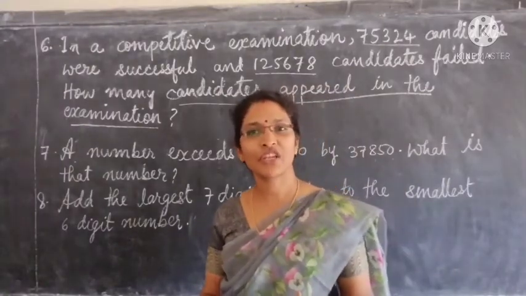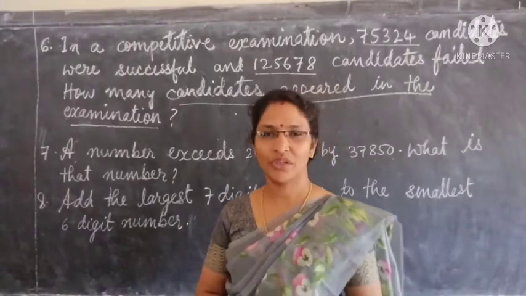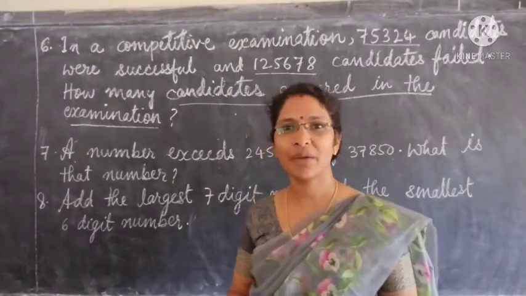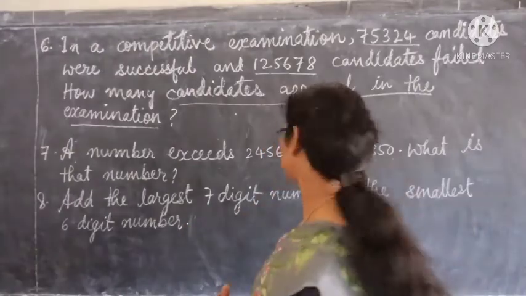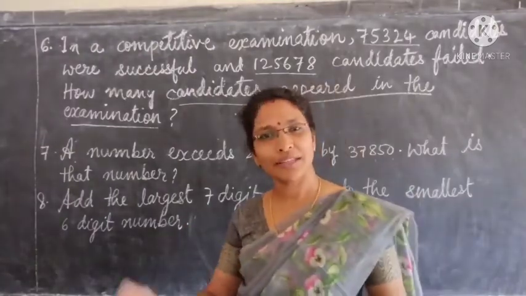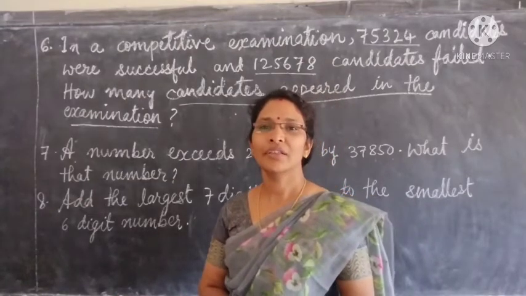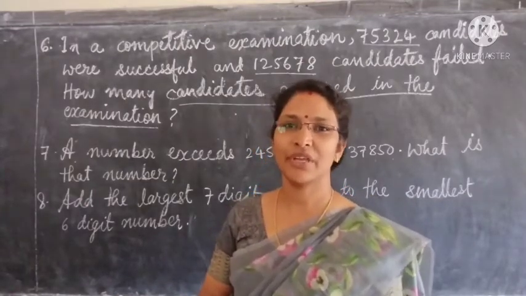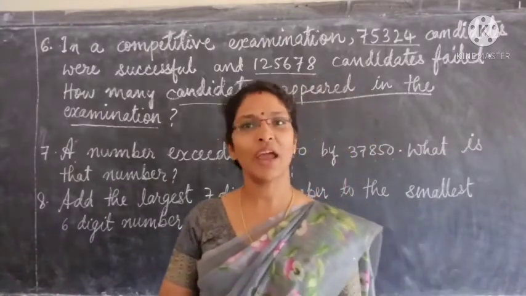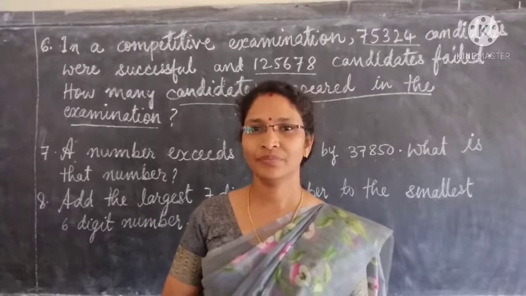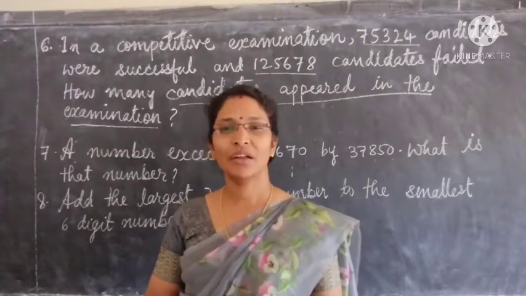Then what will be the first statement? Largest 7-digit number is equal to, and we have to write the largest 7-digit number. Then the second statement will be smallest 6-digit number is equal to, and we have to write that number. Therefore, their sum, for sum is equal to, how can you find out the sum? We have to add both of them. Hope all of you understood, and be very careful.